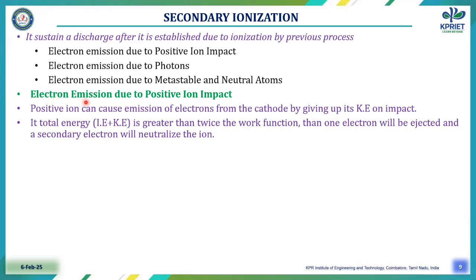First, electron emission due to positive ion impact. A positive ion can cause emission of electrons from the cathode by giving up its kinetic energy on impact. If the total energy, that is the sum of potential energy plus kinetic energy, is greater than twice the work function, then one electron will be ejected and a second electron will neutralize the ion.